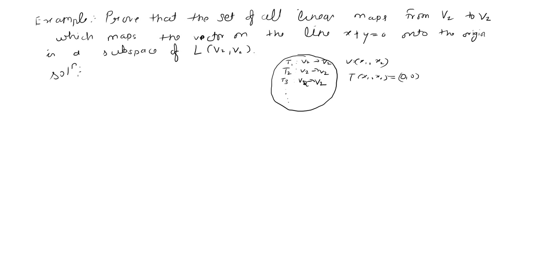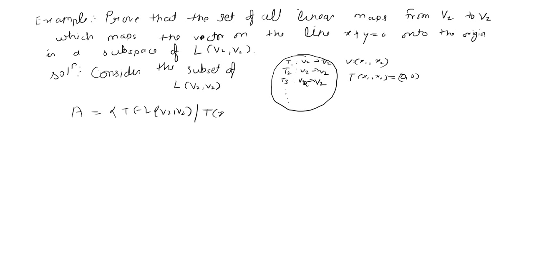So before that we consider a subset of L(V2, V2). Let A be equal to all T belonging to L(V2, V2) such that T of x1 comma x2 maps to the element 0 comma 0 for x1 plus x2 is equal to 0.